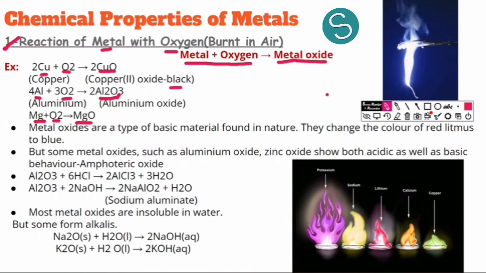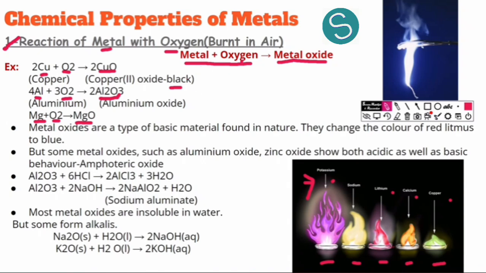Even when any other metal is burnt in air, or when metals react with oxygen, they produce a characteristic flame. You can see potassium here is producing a lilac flame. We have sodium here which is producing a yellowish flame. Lithium, when it is being burnt in air, is producing a reddish flame. Calcium is producing an orangish flame. Copper is producing a greenish flame. So we have various colors of flames which are imparted when any metal reacts with oxygen.